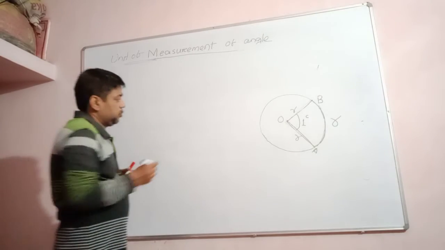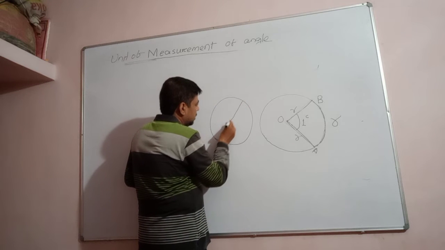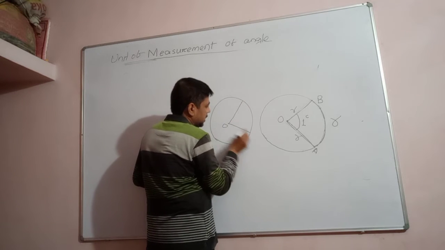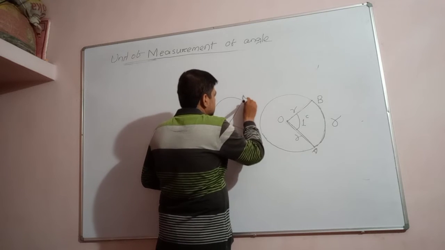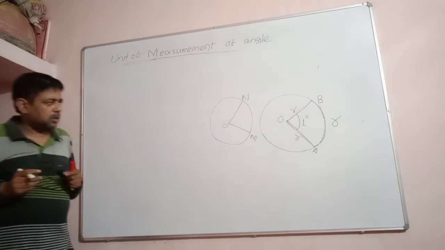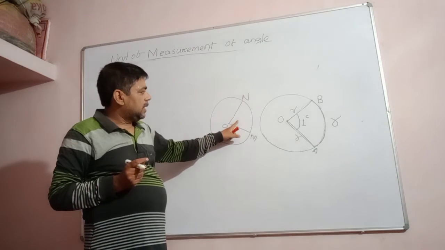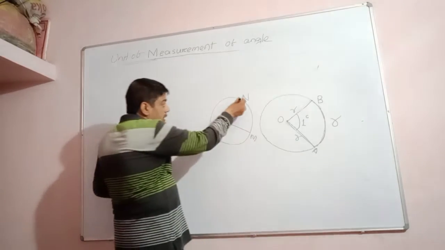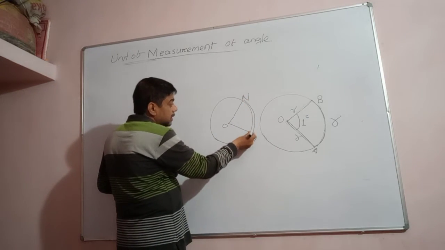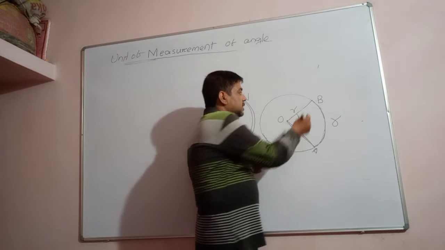Suppose this is a circle and this is an angle formed at the center. There is a property of the circle. It is saying the angle subtended at the center of a circle is directly proportional to the arc. So the angle subtended at the center is directly proportional to the arc.